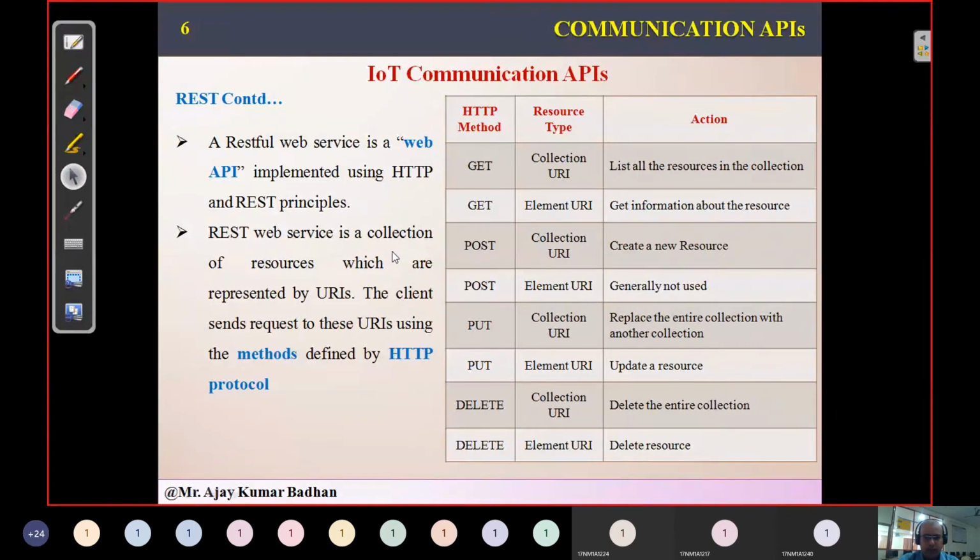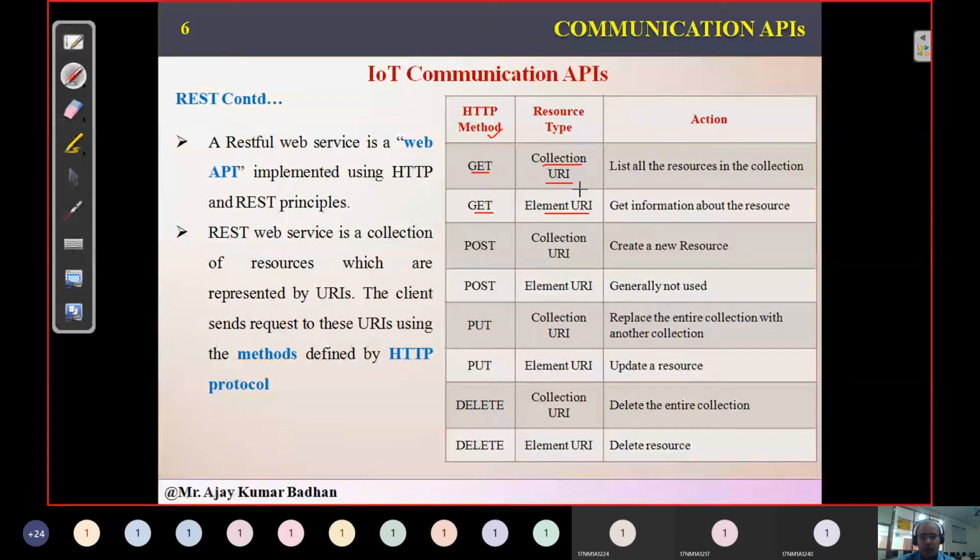Since we said that we are using HTTP methods, here I have displayed a table representing the different methods we have. We are accessing from HTTP, and the resource type is nothing but the uniform resource identifier that we have seen in the architecture at the bottom, which the server can access. If we have GET, we have two different types of GET. The first is a collection URI, and the next is an element URI.